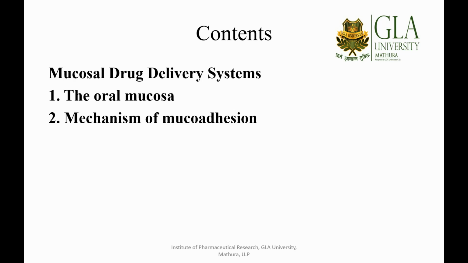Today's session will be based on what the oral mucosa is and the different types of mucosas which we are targeting for the process of mucoadhesion. Because of the mucoadhesion, we are able to get different drug release characteristics. First, I will tell you about the oral mucosa, and then I will tell you the mechanism behind the mucoadhesion process.